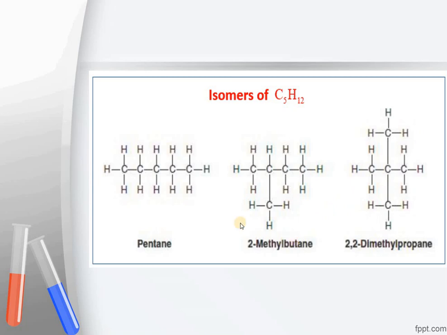This 2-methyl butane can also be called isopentane, and this structure can also be called neopentane. I've already told you about the terms iso and neo. What are these?